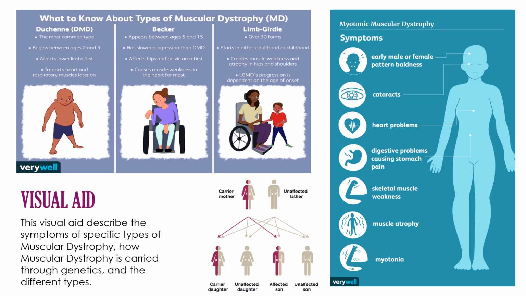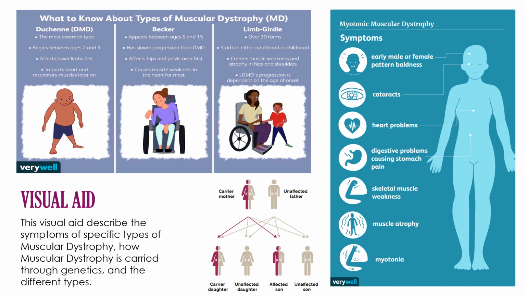Becker appears between ages 5 and 15, has slower progression, affects hips and the pelvic area first, and causes muscle weakness in the heart for most. Limb-girdle: there are over 30 forms, starting in either adulthood or childhood, creating muscle weakness and atrophy in hips and shoulders. The progression is dependent on the age of the onset.